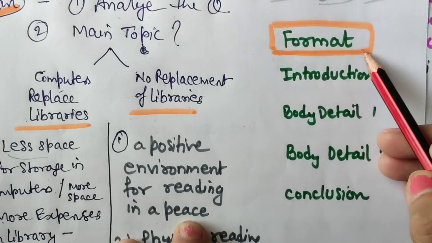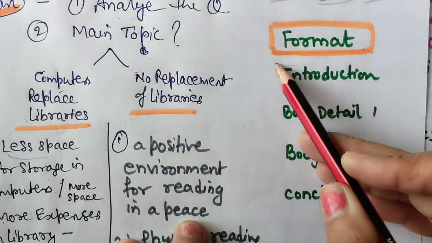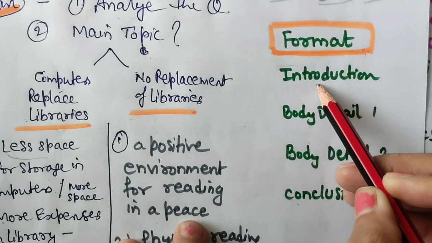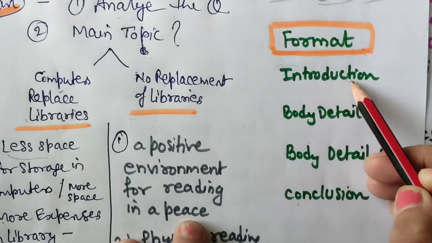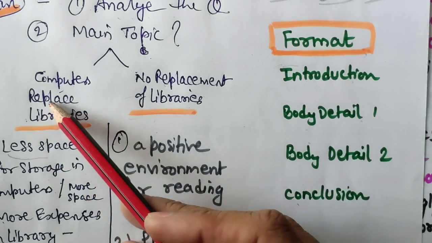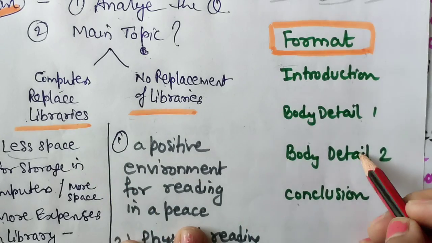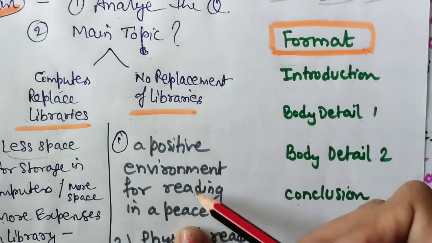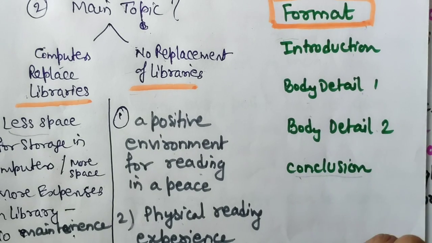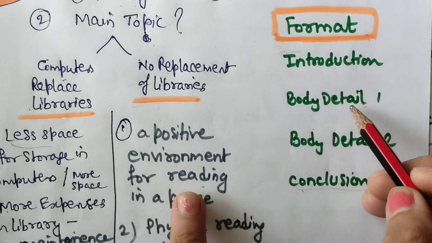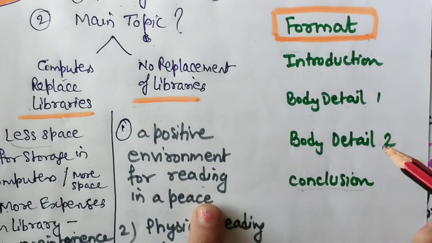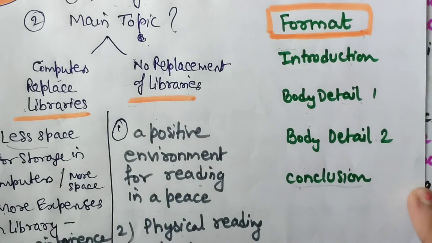Now see this format of discuss both views. Of course, four paragraphs, one, two, three, four, are required. In the introduction, there is a three-sentence formula. In body paragraph 1, you will talk about the computer, the first point of view. In body paragraph 2, you will write about the second point of view, and then the conclusion including your opinion also. And one more thing, if you say that you support computers, then here also you can include your opinion, there is no harm.